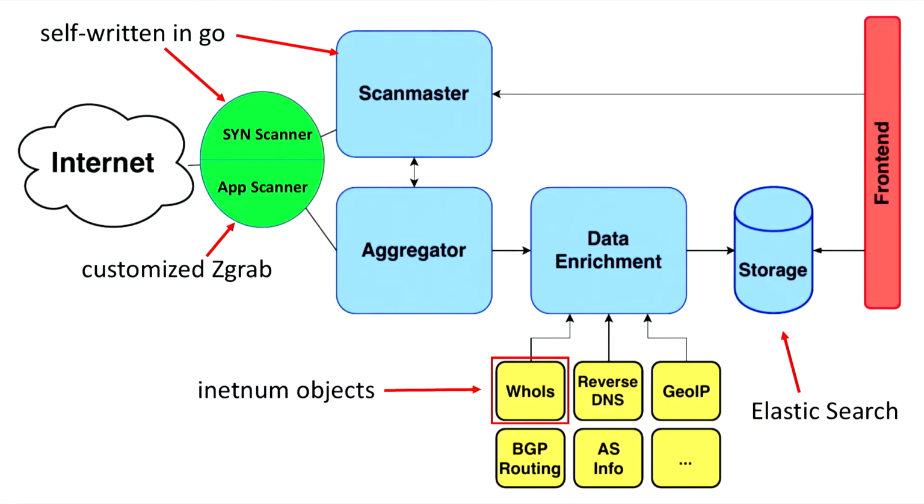At first, we have a SYN scanner, just sending masses of SYNs out on the internet. It's self-written in Go. And then we have an app scanner. It's a customized zgrab version, because zgrab is a very good tool that supports a lot of protocols. And we added some further protocols and use this kind of application scanner. And then all the data goes to the aggregator.